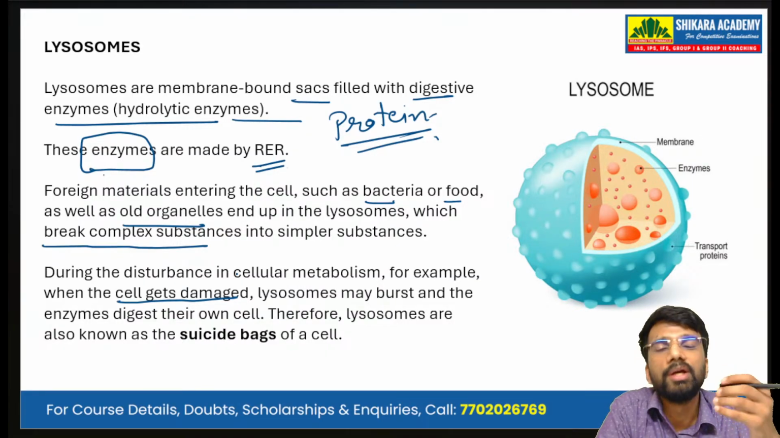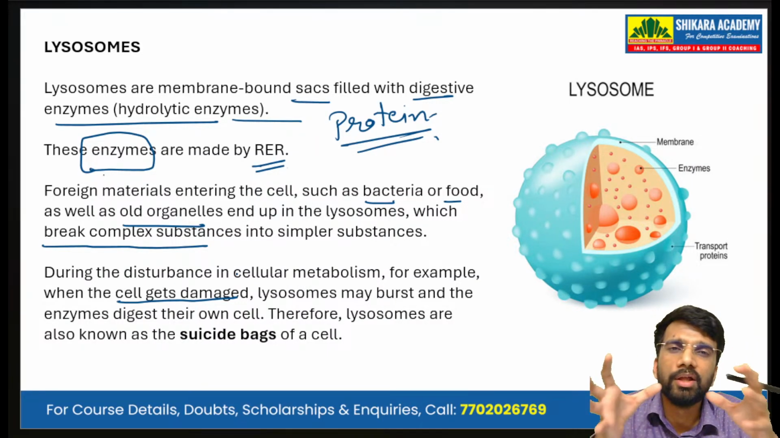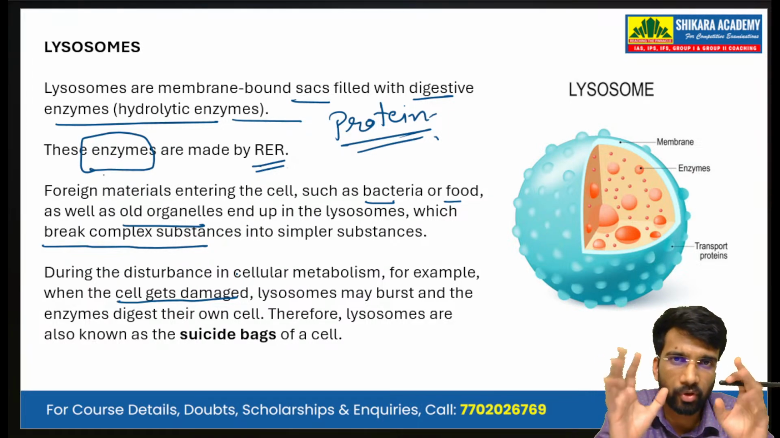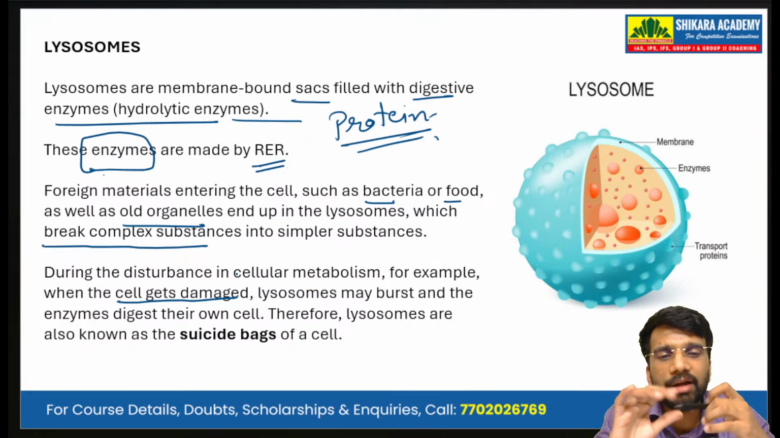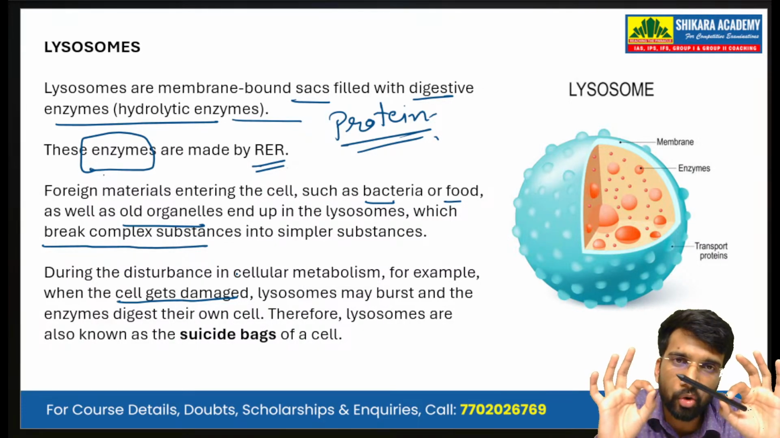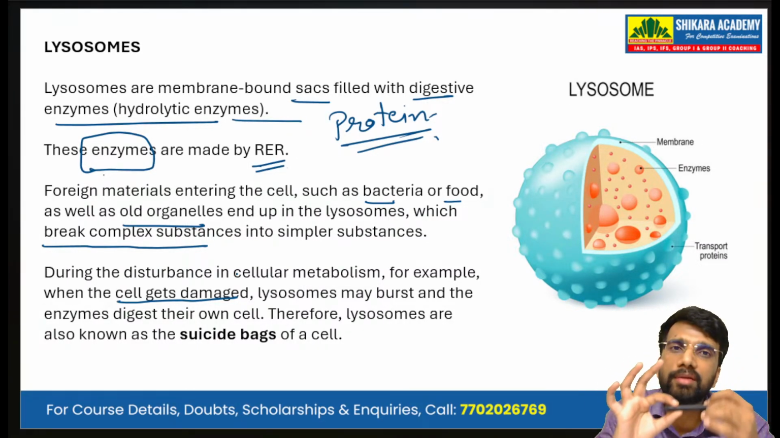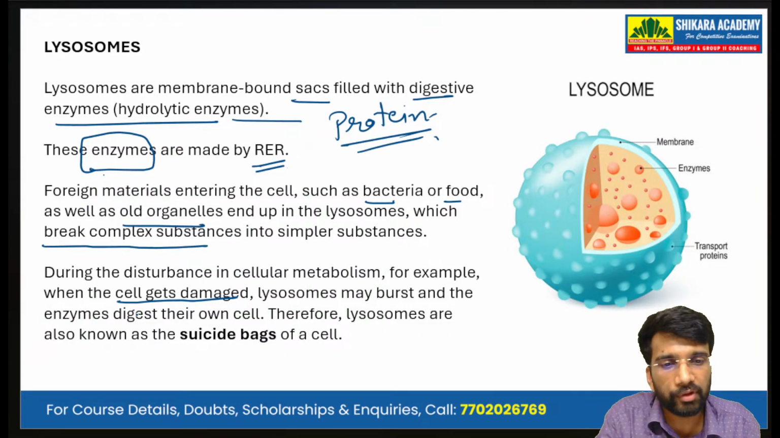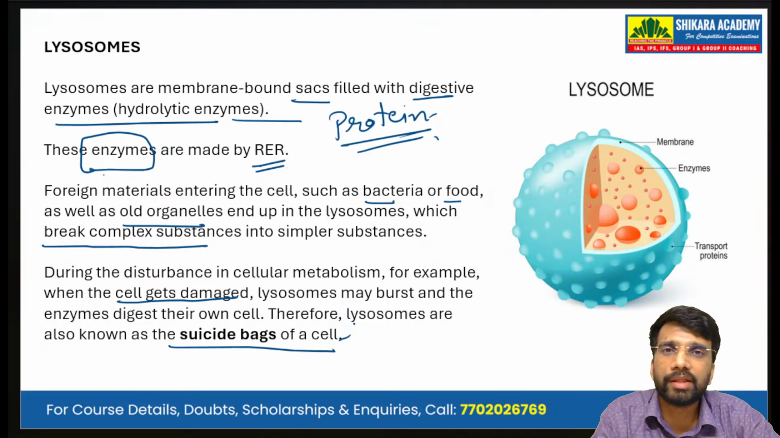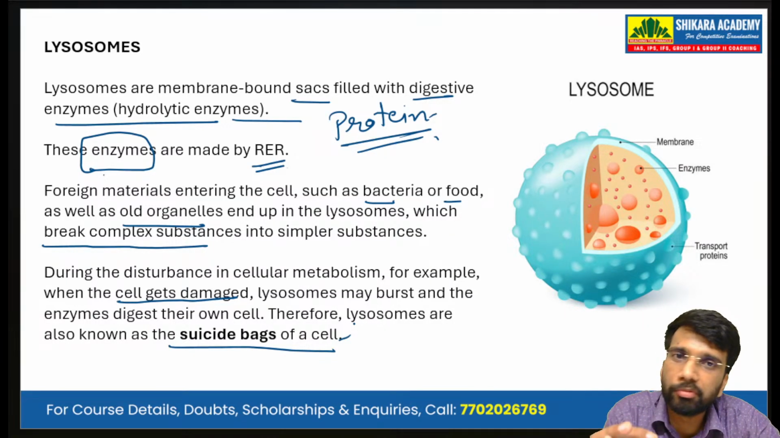So what happens when they burst? These proteolytic enzymes will be scattered inside the cell, or ooze out of the lysosome, that is the sac, and will ultimately digest the cell itself. The entire cell will be digested. That is why we call lysosomes the suicide bags of a cell. When a cell has to commit suicide, the lysosomes burst, and the hydrolytic enzymes present inside these sacs digest the entire cell.